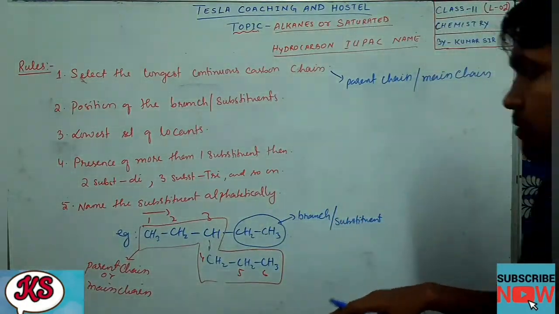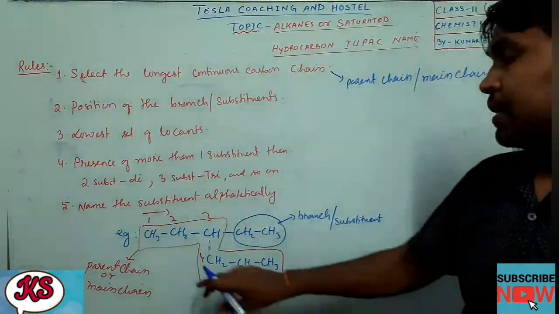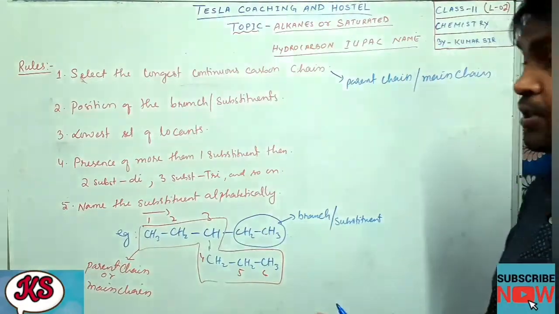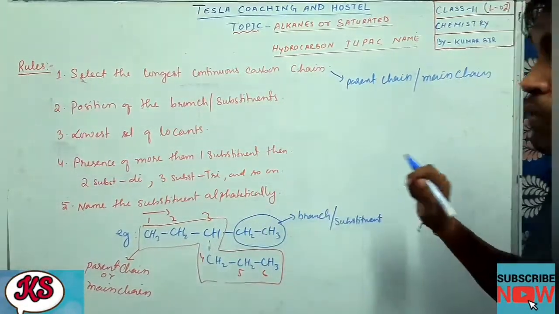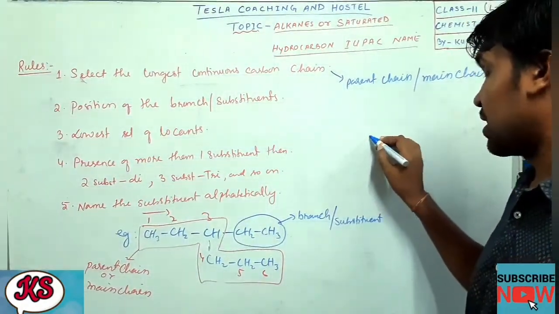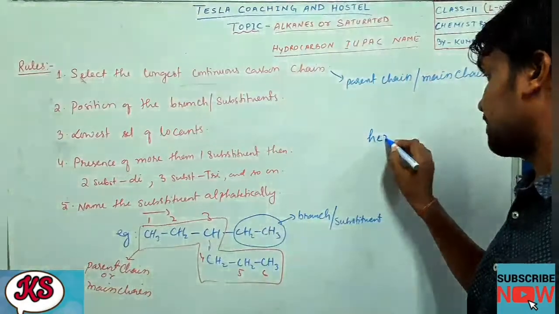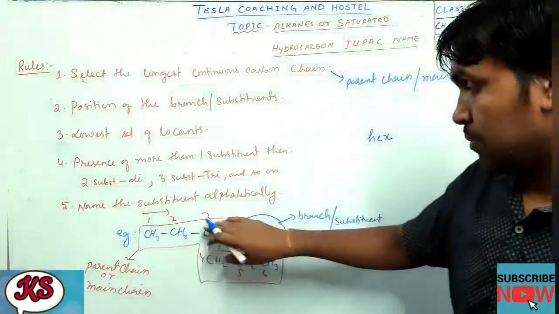In the first video, lecture number 1, I told you that if the number of carbon in the main chain is 6, then the root name we use for naming is hex. So we have written hex, and all are single bonded.